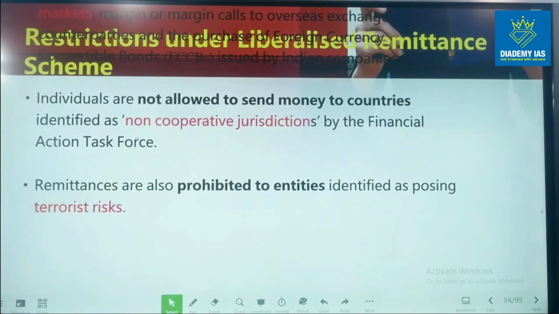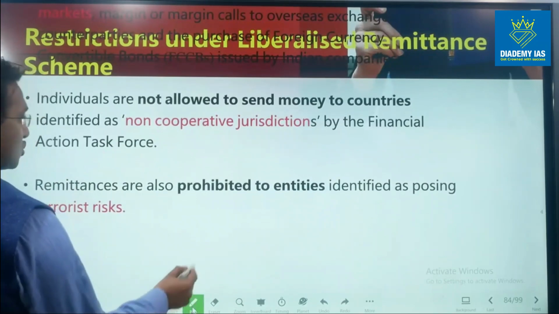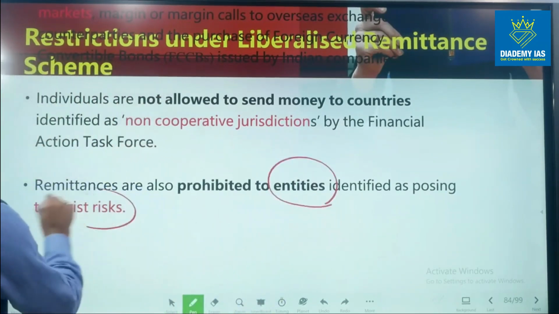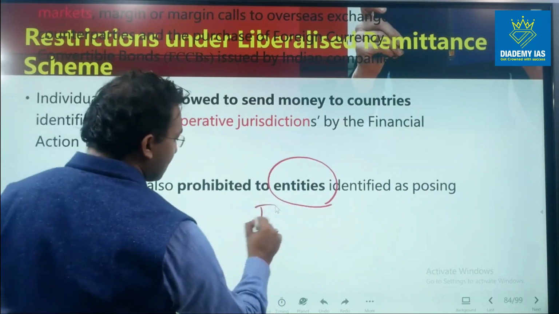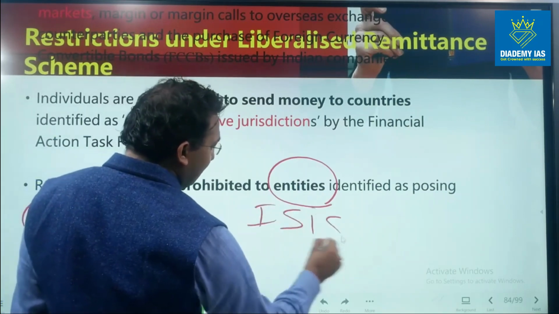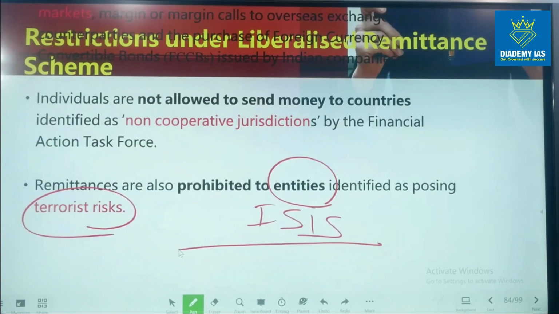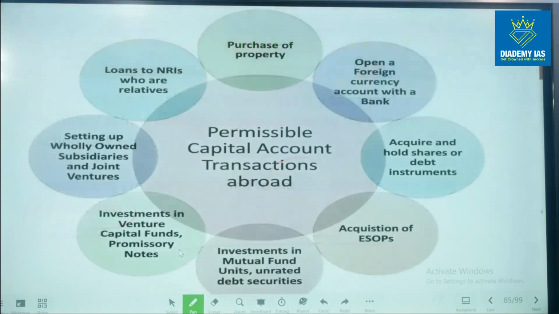Remittances are also prohibited to entities identified as posing a terrorist risk. So if any entity is identified as posing a terrorist risk, for example ISIS, I cannot donate money to ISIS because ISIS is identified as posing a terrorist risk.